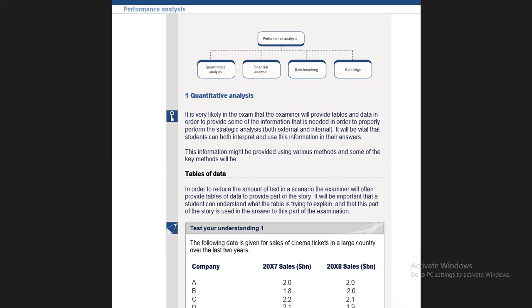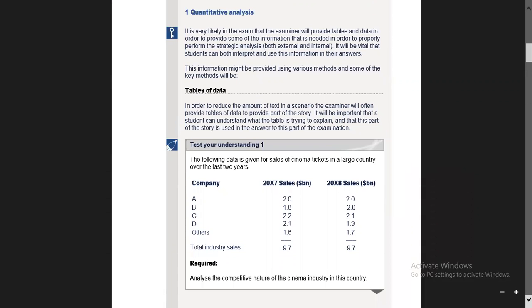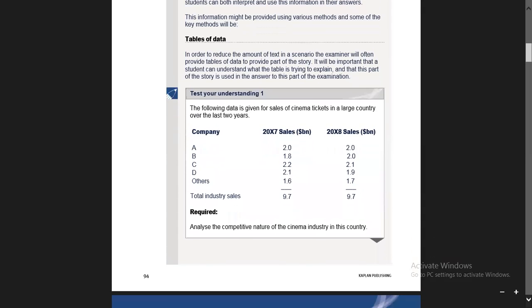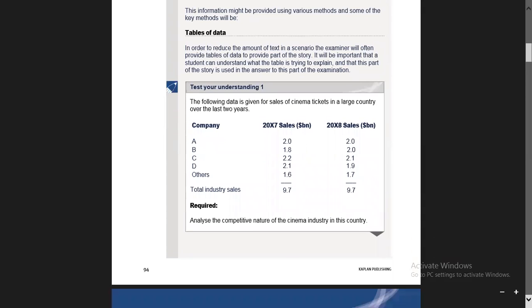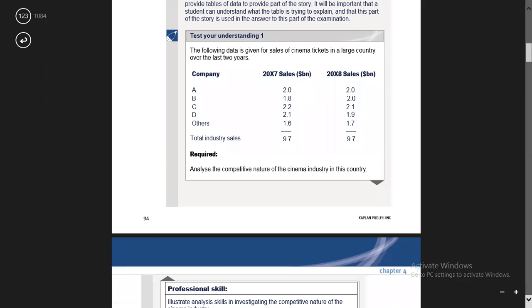The main purpose of providing data is that you have to use that data for the comparison, and you have to use that data in your answers as well. So now first we can see the example. The following data is given of sales of cinema tickets in a large country over the last 2 years.